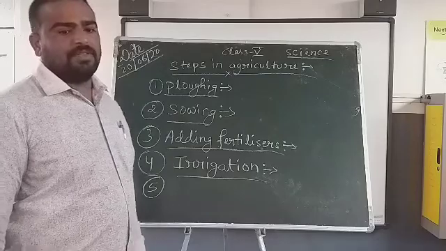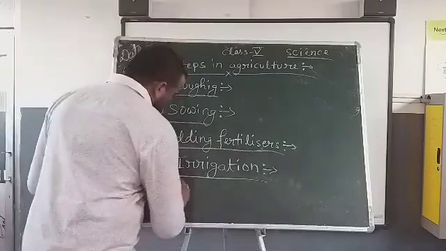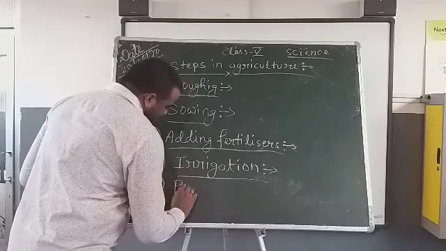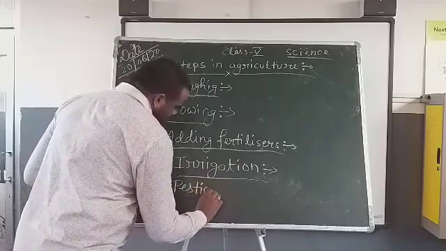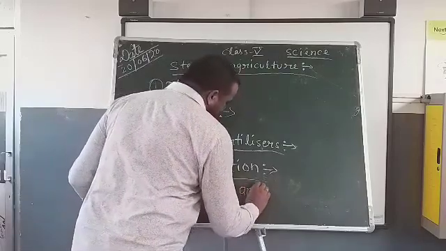After irrigation, we use pesticides and insecticides.